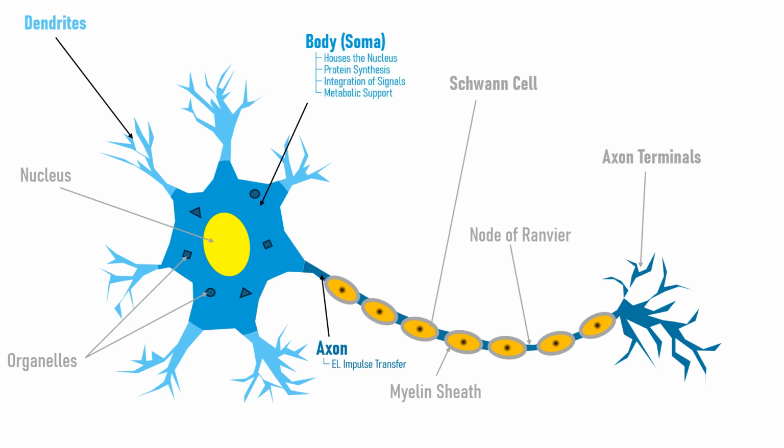The soma contains the nucleus, which holds the cell's genetic material, DNA, and controls the cell's activities, including growth and metabolism. The ribosomes inside the soma are the site where most of the neuron's proteins are synthesized. These proteins are essential for the maintenance and function of the neuron. The soma also integrates incoming signals from the dendrites. If the combined signals are strong enough, they trigger an action potential that travels down the axon. Finally, the soma contains various organelles, such as mitochondria, which provide the energy needed for the neuron's activities, but also Golgi apparatus, ribosomes, endoplasmic reticulum.